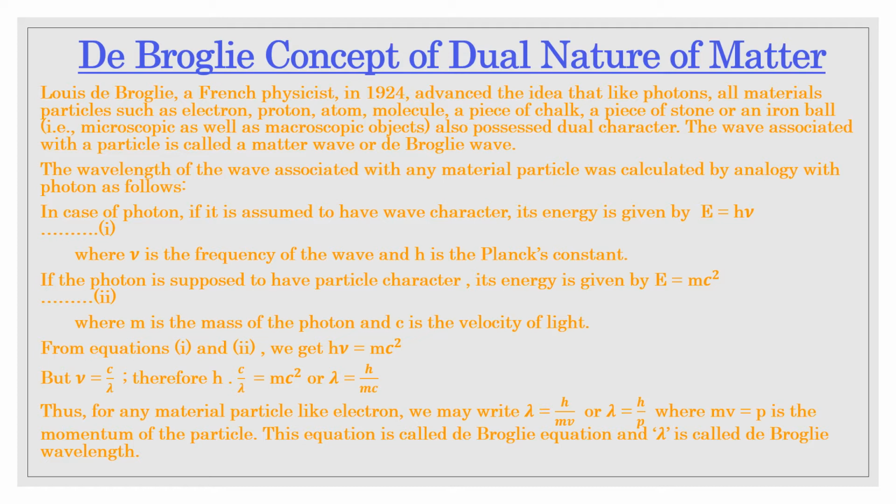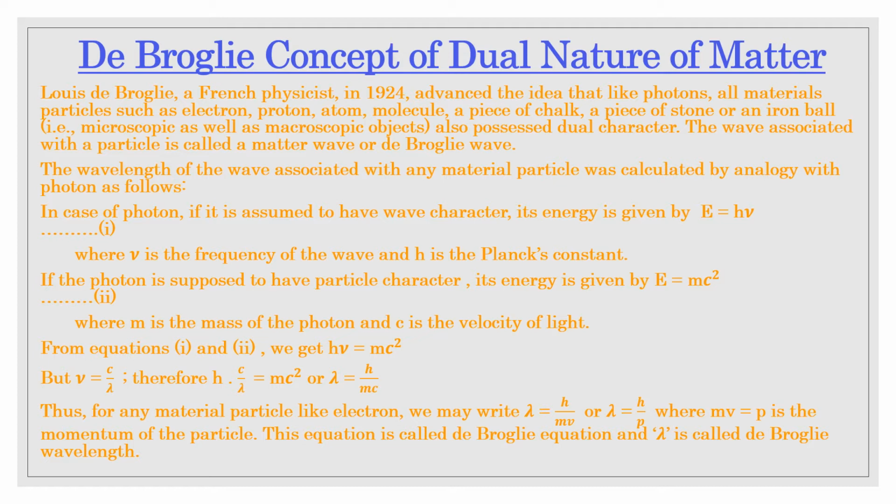Thus, just as the Bohr model of atom was developed on the basis of Planck's quantum theory, the quantum mechanical model of an atom has been developed on the basis of quantum mechanics. It is therefore important to first understand the two concepts. So let us start with the first one, the de Broglie concept of dual nature of matter.